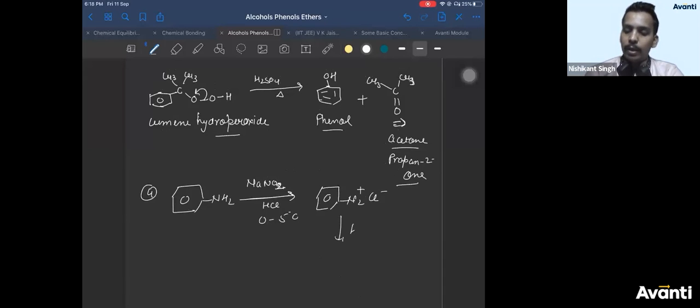Just now we have studied it. Treat it with warm water. When you treat it with warm water, you'll get phenol. Okay? This is another method of preparation. I hope there is no doubt in this.